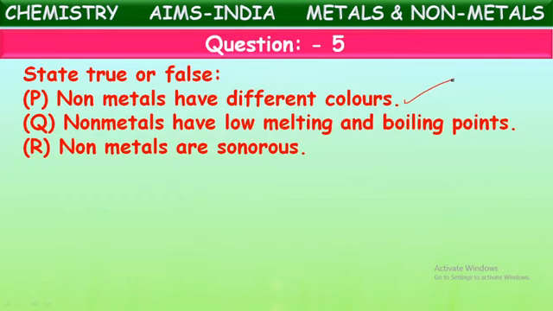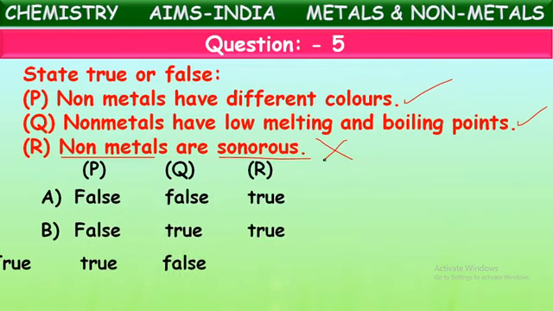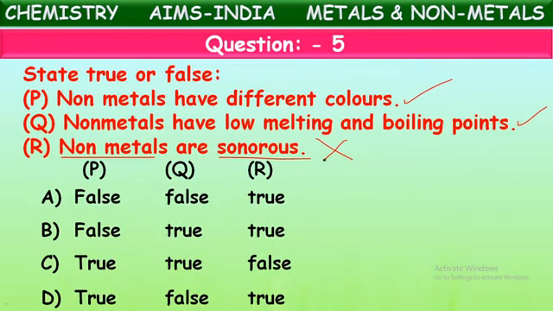That is correct. Non-metals have low melting and boiling points. This is also correct. Next, non-metals are sonorous. Is it correct? Sonorous means they can produce sound on heating. Is it correct about non-metals? No. Non-metals cannot produce sound by heating. They are non-sonorous. See the options now. Which is correct, children? The first two statements are correct, and the last statement is wrong. Now the correct option will be this.